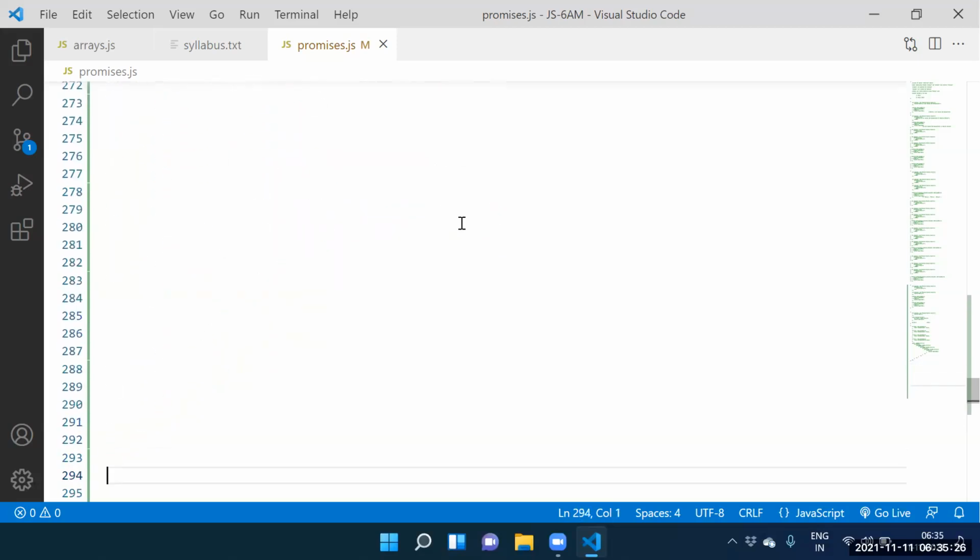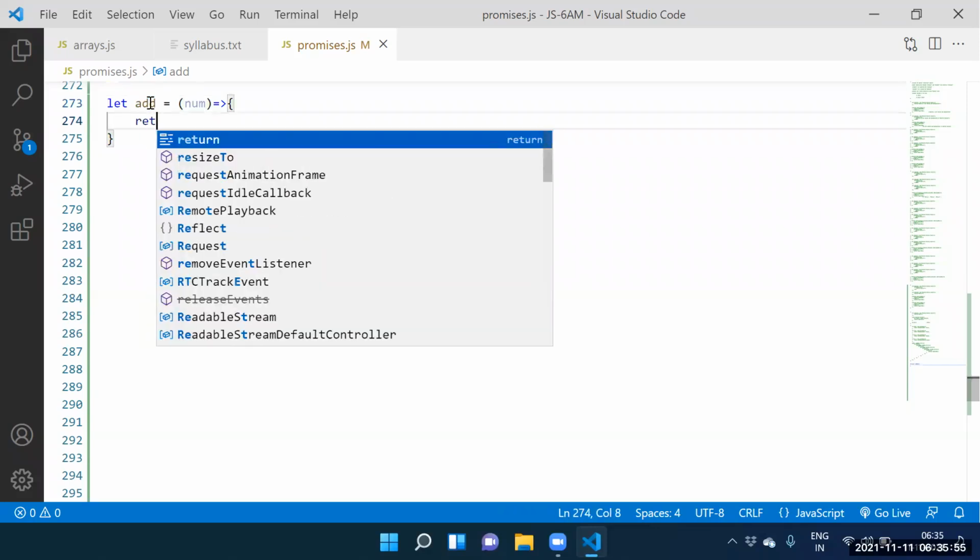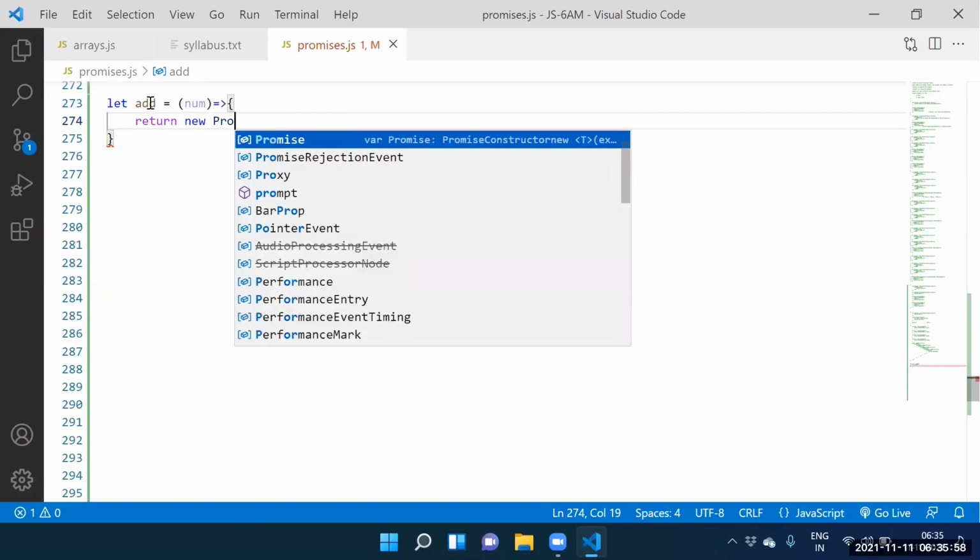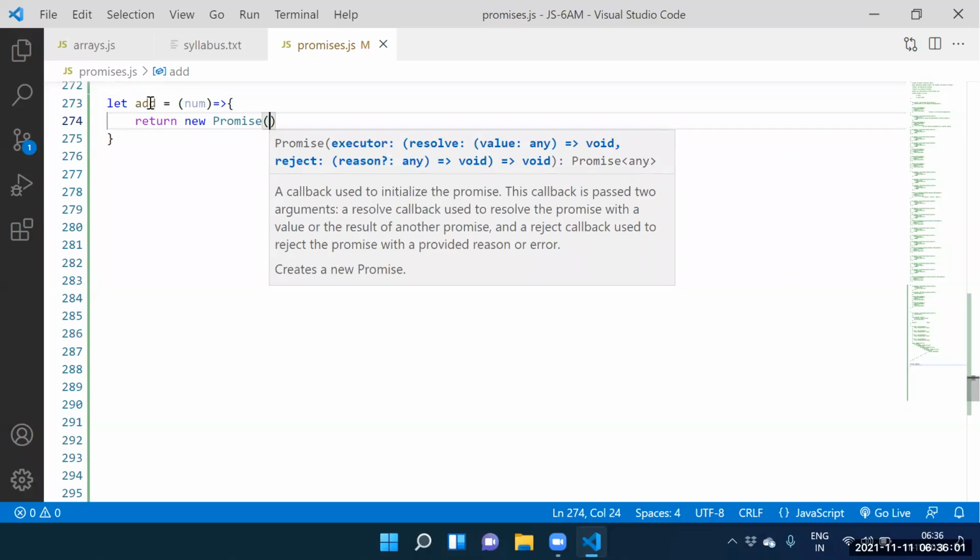Guys, how to create the promise? Let add equal to arrow function. Here itself we need to supply the num. The add function is returning what? It is returning the promise.